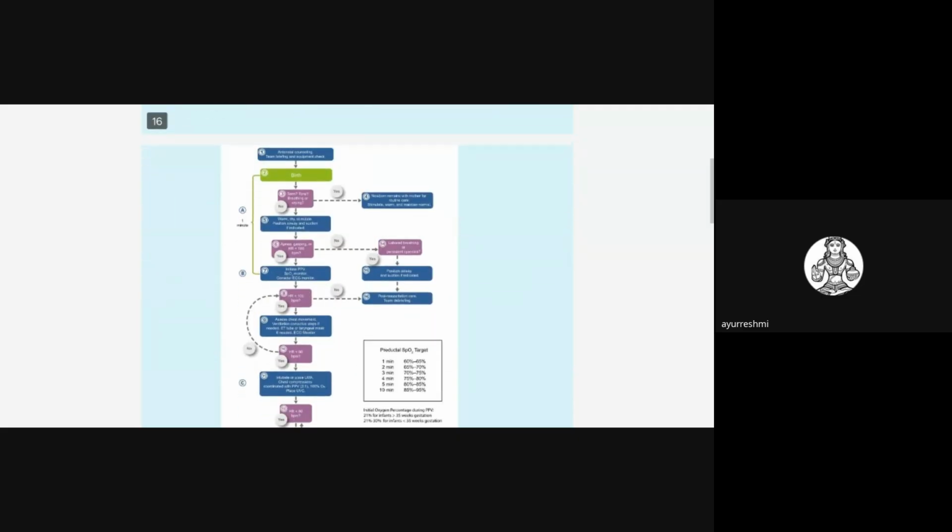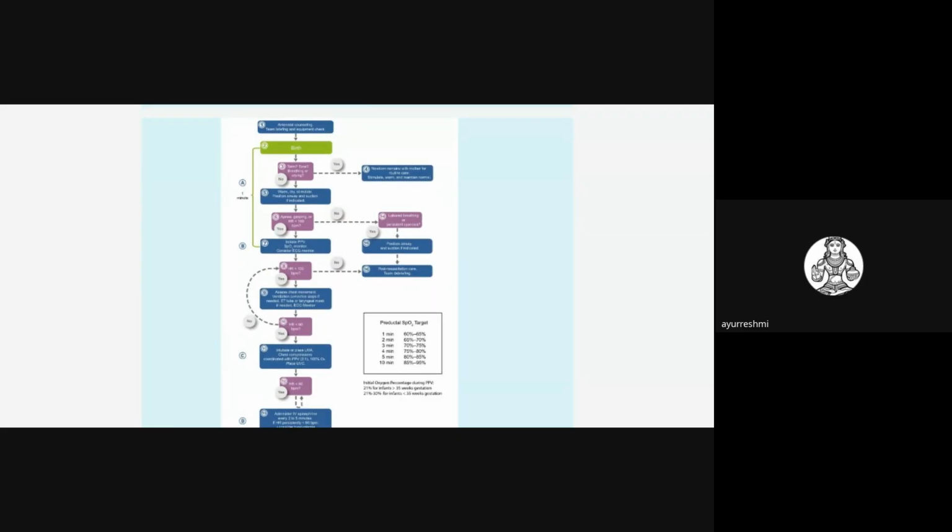If they ask recent advances in NRP, or if you know the NRP procedures, the initial steps of resuscitation, that is the PSSR. If it is failed, you have to do the PPV. PPV is indicated whenever there is a failure of the initial steps of resuscitation, that is the PSSR: positioning, suctioning, stimulation, and repositioning.